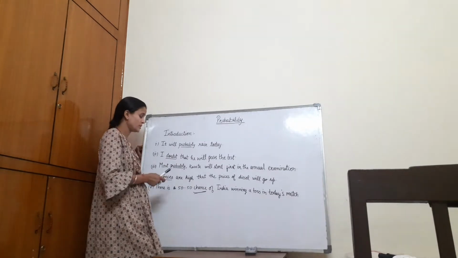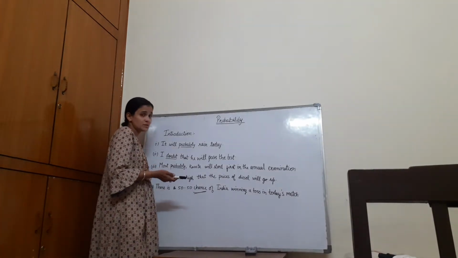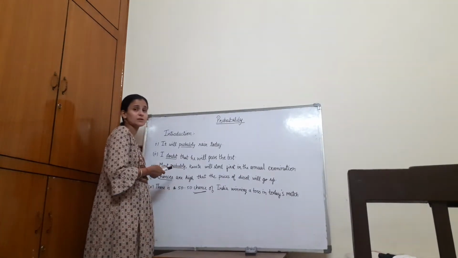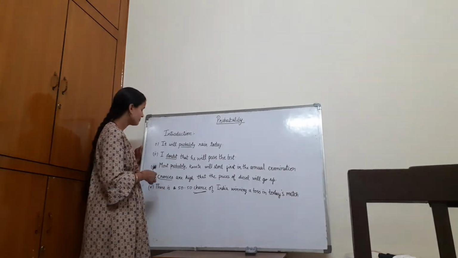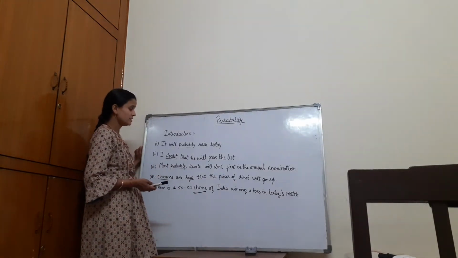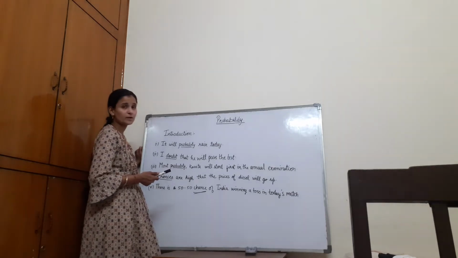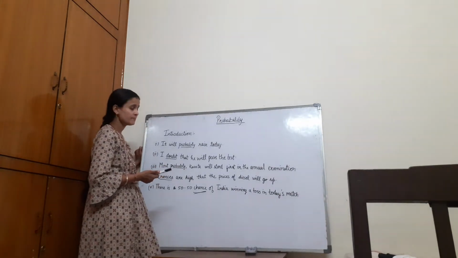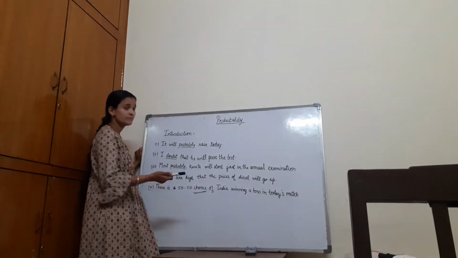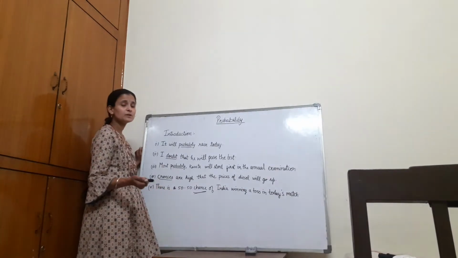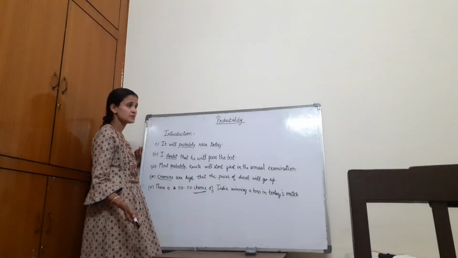There may be a chance that someone else can achieve the first rank in the class. Then there are the chances that the prices of diesel will go up tomorrow or the next day. So the word chances shows the uncertainty in the event.